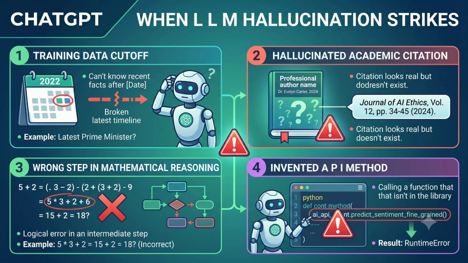Finally, look at the bottom right quadrant, labeled number 4. There is a code snippet where a robot is pointing at a line of Python. It looks like a perfectly valid function call, but that specific API method does not exist in any library on Earth. So, if the machine can confidently invent code out of thin air, how do we actually structure our prompts to force it to stay anchored to reality?